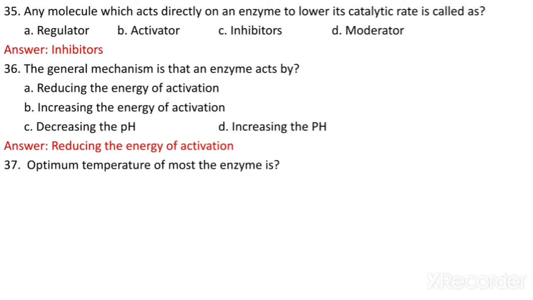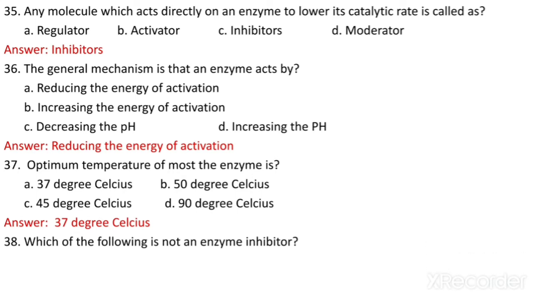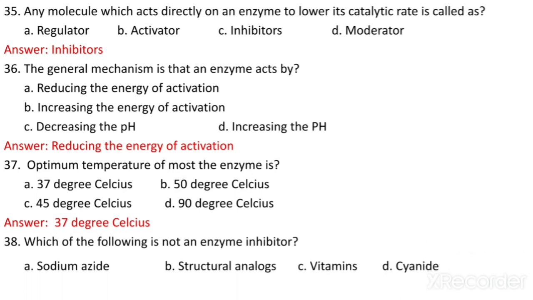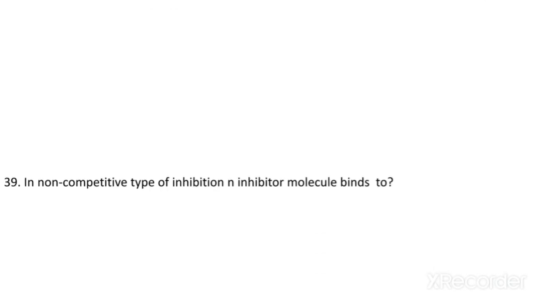The optimum temperature of most enzymes is 37, 50, 45, or 90? The answer is 37 degrees Celsius, because 37 degrees is the optimum temperature for the growth of mesophilic microorganisms, and all these enzymes are mesophilic in nature. Which of the following is not an enzyme inhibitor? Sodium azide, structural analogs, vitamins, cyanide. Vitamins are not enzyme inhibitors. Otherwise, sodium azide, structural analogs, and cyanide are enzyme inhibitors.